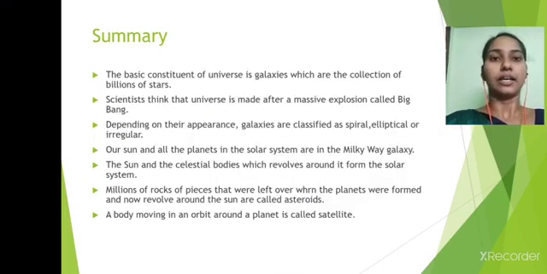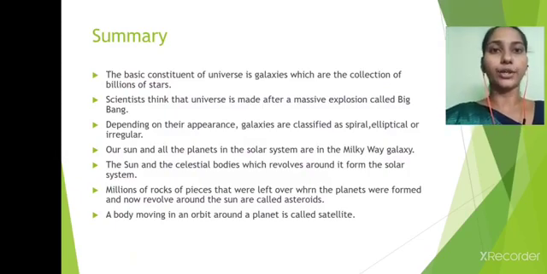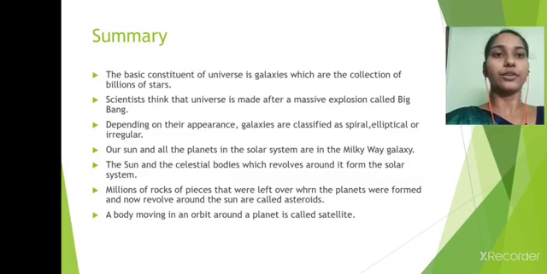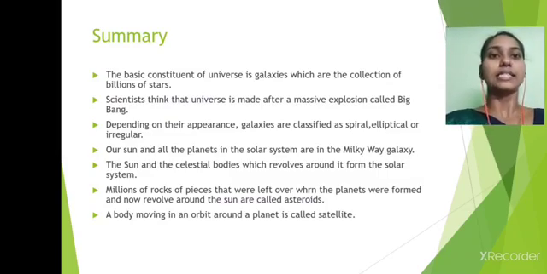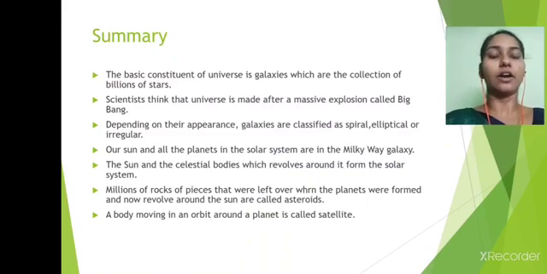I will summarize it. Today we have seen about our universe. The basic constituent of the universe is galaxies, which are collections of billions of stars. Scientists think that the universe was made after a massive explosion called the Big Bang. Depending on their appearances, galaxies are classified as spiral, elliptical or irregular. Our Sun and all the planets in the solar system are in the Milky Way galaxy.